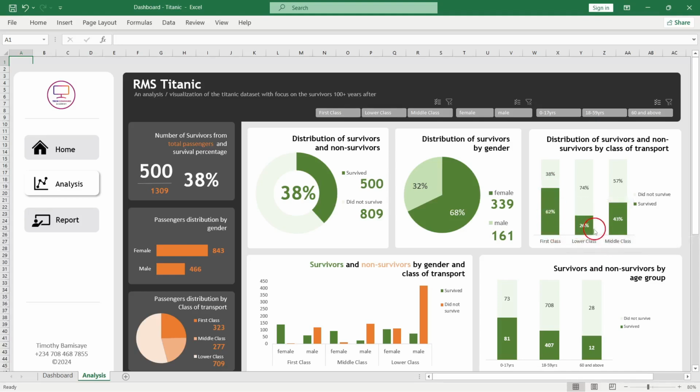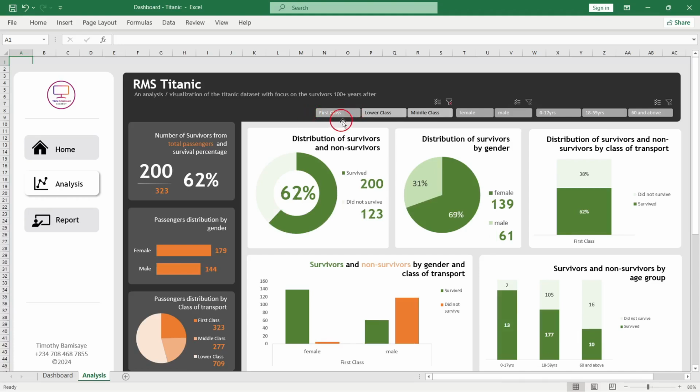And we can see on this side that those in the lower class, even though we have about 709 of them, only 26% of these 709 survived. Now, if we go ahead and filter some of this data, we are able to drill down into the analysis that we have right here. For our first class, we have 200 people survived out of 323, which is about 62%.